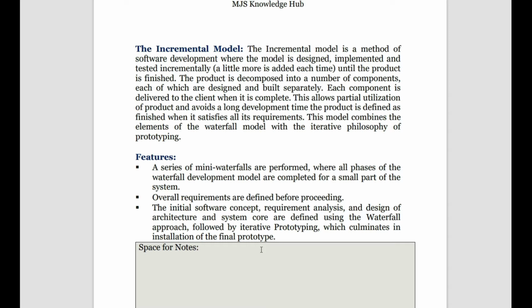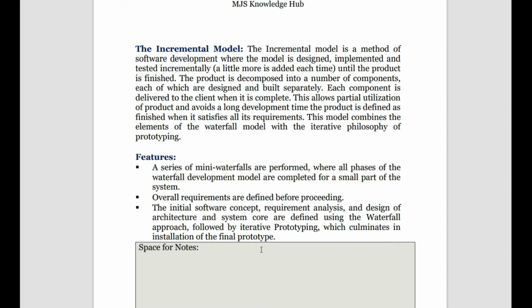This does not require a long development time, because each part can be started separately and final integration can be done. Here, what are the features of this incremental model?